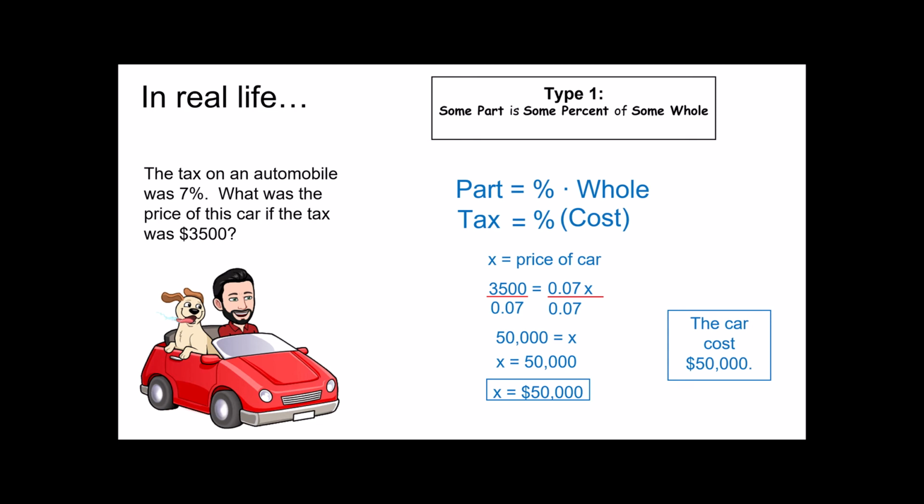Now, there are other ways that these problems can be set up and solved. What I like about this is once we recognize this part equals percent times whole pattern, it really doesn't matter which piece of information is missing. All that does is change where we place our x. It doesn't change the setup of the formula, which makes it very, very convenient.